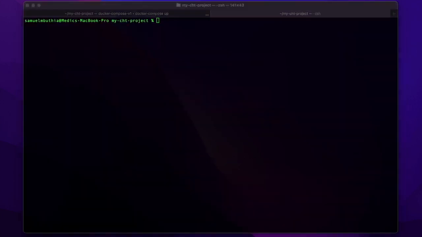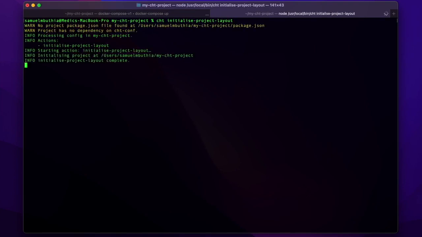One of the fast actions that I have available to me is to set up a blank project that would create the necessary files for me to start building forms, building tasks, building targets, and so on. And so to do that, since I'm already in my project folder, I could just type cht initialise-project-layout. So what this does is it creates the framework that I would use to start building my CHT application.